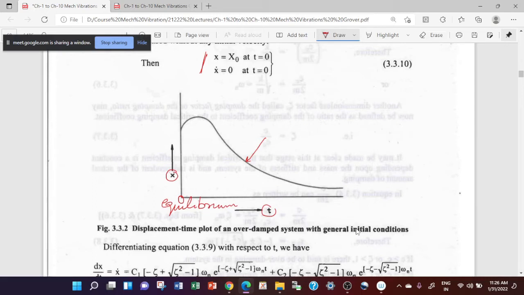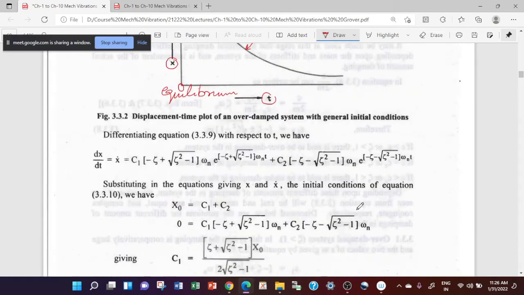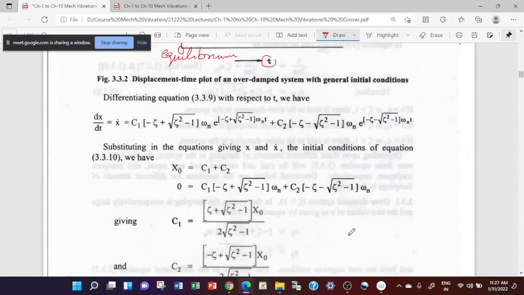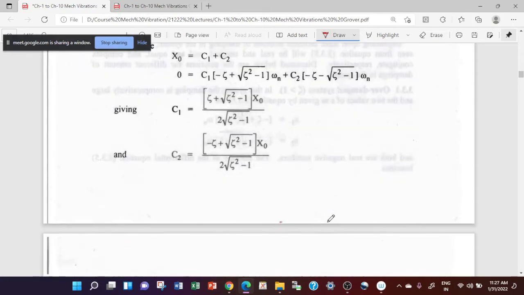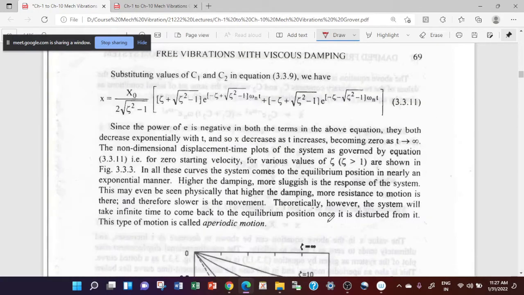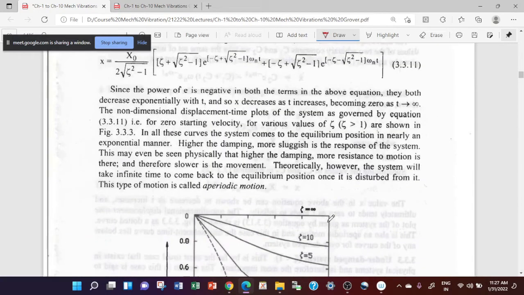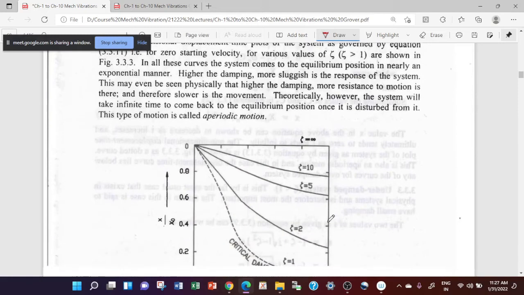So with passage of time, the system will come to its equilibrium conditions, but it will take infinite time theoretically. So you can find C1, C2 by using mathematical concepts here.